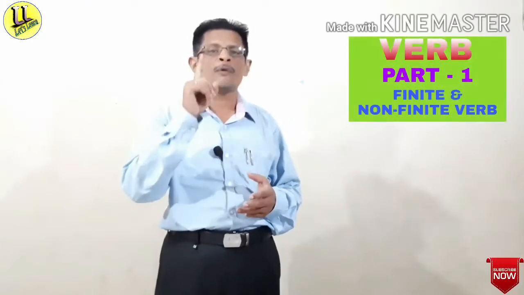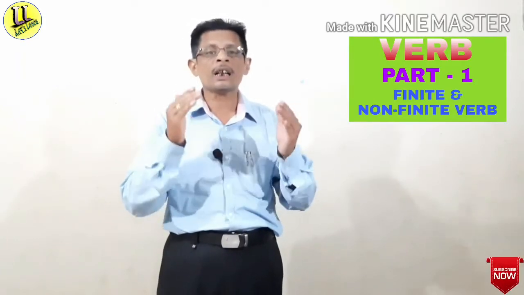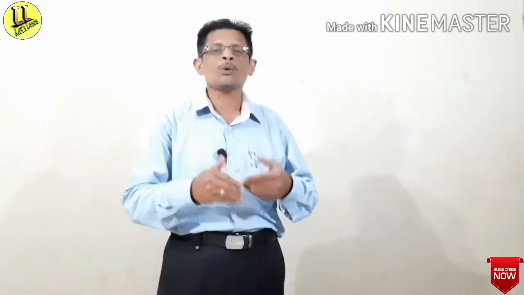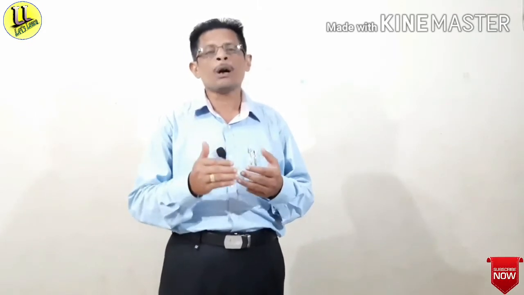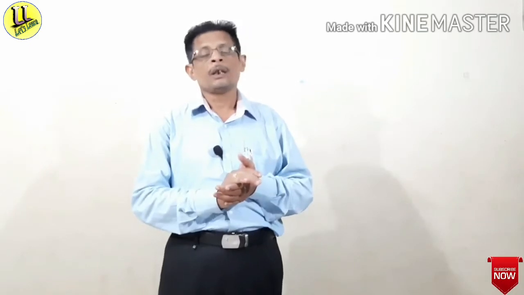And now in this part, means part 1 of verb, I will discuss about finite and non-finite verbs. What are finite verbs and what are non-finite verbs? Before going to discuss that, I want to tell you something about verbs. You have already known that in a sentence there is a subject and there is a verb.